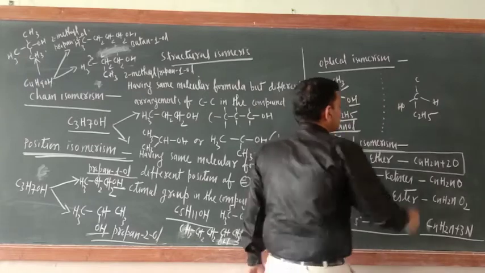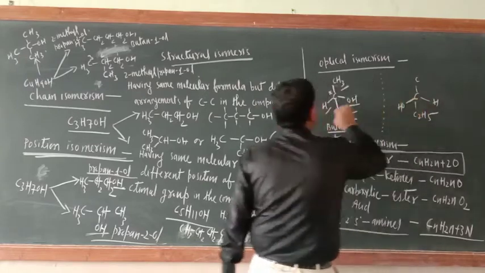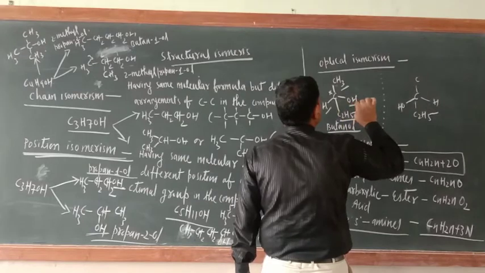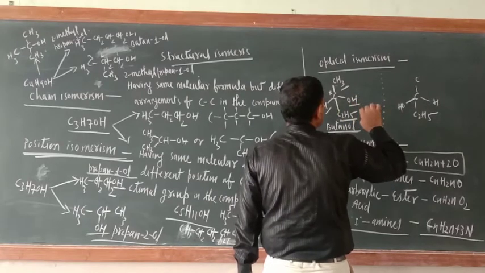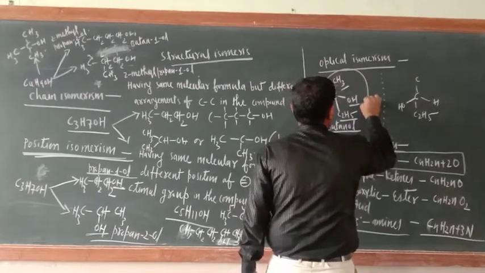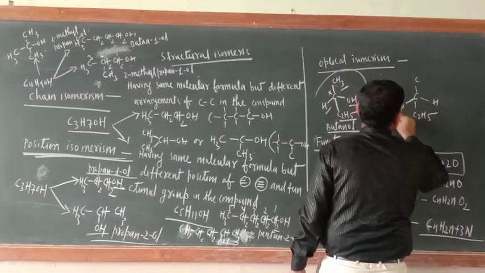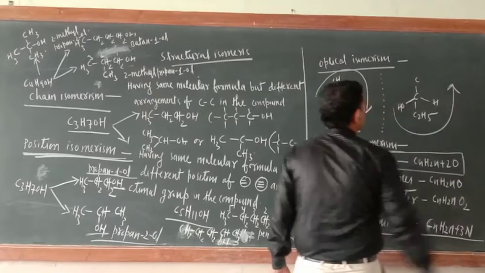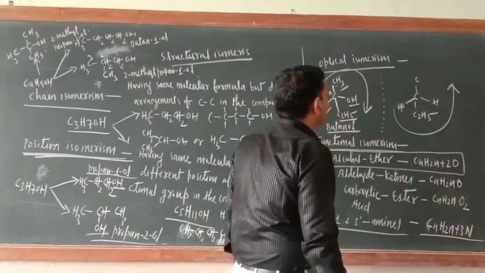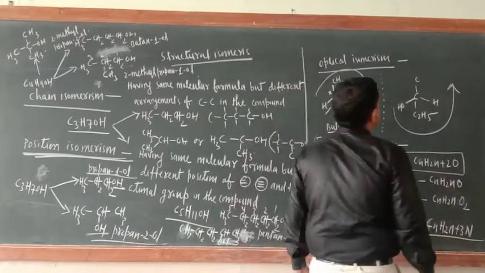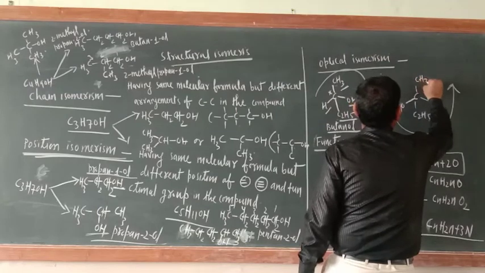Okay, correct? So just see. Now this would be like that. This would be like that, and this would be like that. Correct? 1, 2, 3.